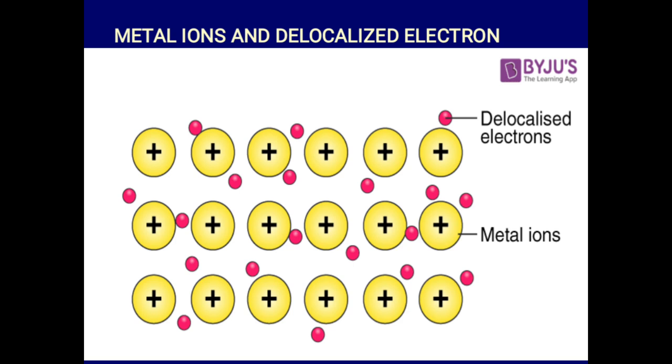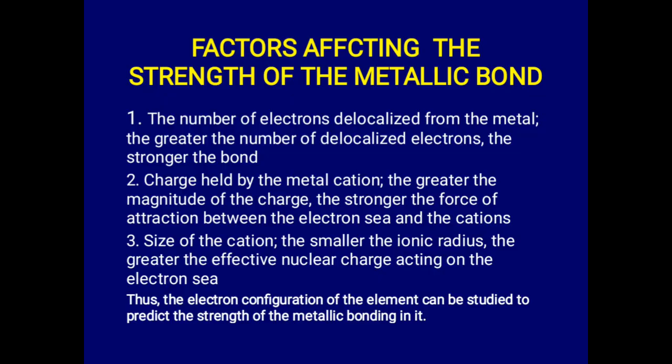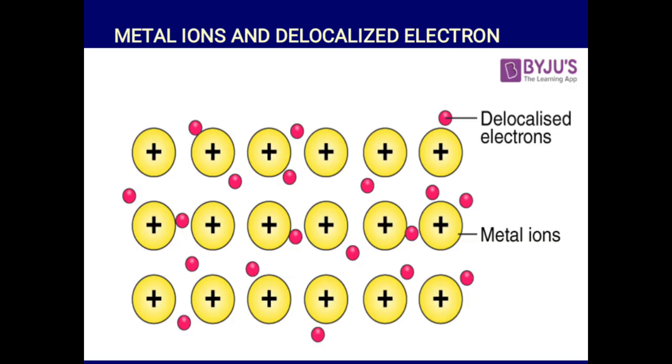Like we have said the other time, in +1 metals, for instance, the delocalized electrons are few when you compare with +2 metals. In +2 metals, the number of delocalized electrons is twice that of +1 metals. We are talking about group 1 metals now. Then when we go to group 3, especially aluminium, the number of delocalized electrons is 3 times that of group 1 metals. So the more the number of delocalized electrons, the greater the bond.